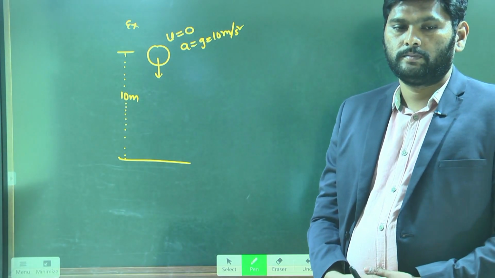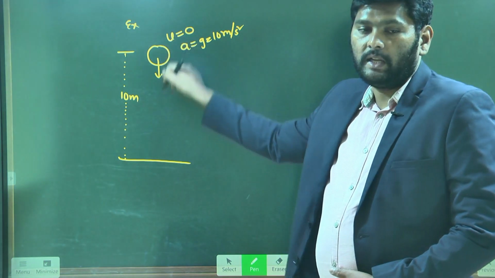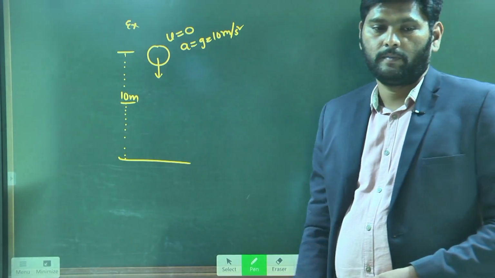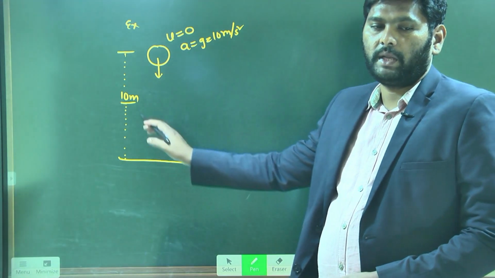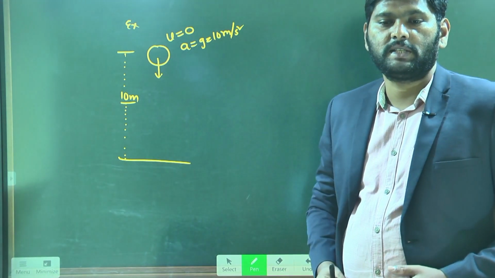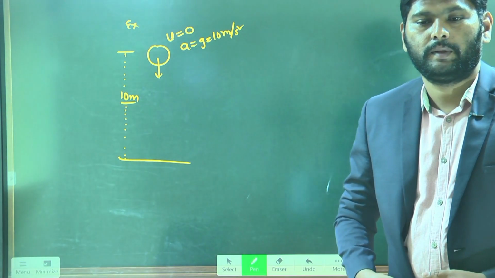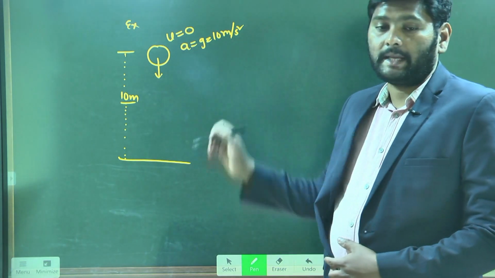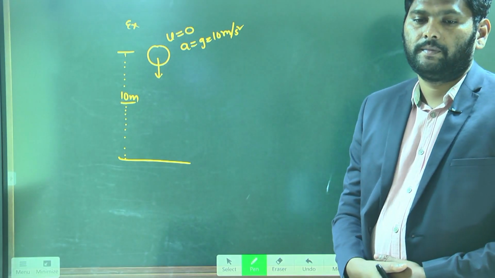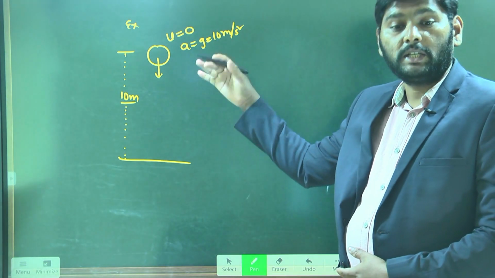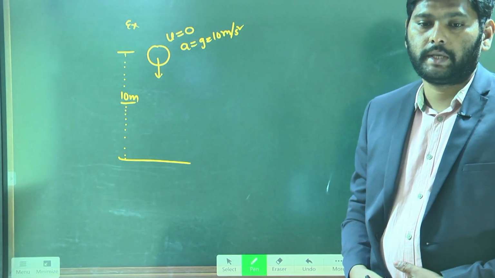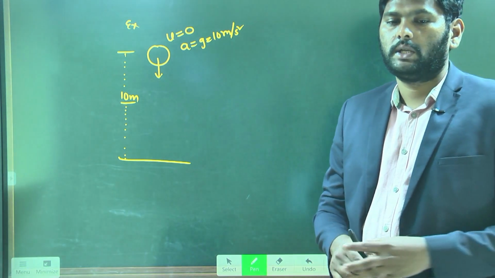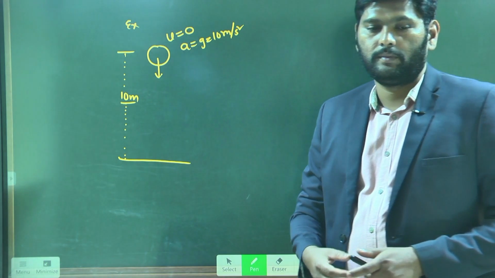Sir, once again, can you tell, sir? This is an object falling freely from 10 meters height. When it is falling freely from 10 meters height, what is the initial velocity of the object? 0, sir. Very good. What is the acceleration the object has? 10 meters per second square. That is the acceleration due to gravity, which is 10 meter per second square. Now my question is, in how much time will it hit the ground?